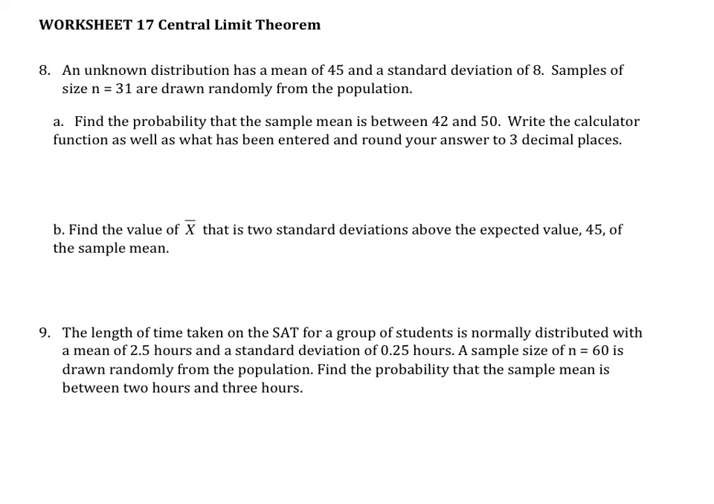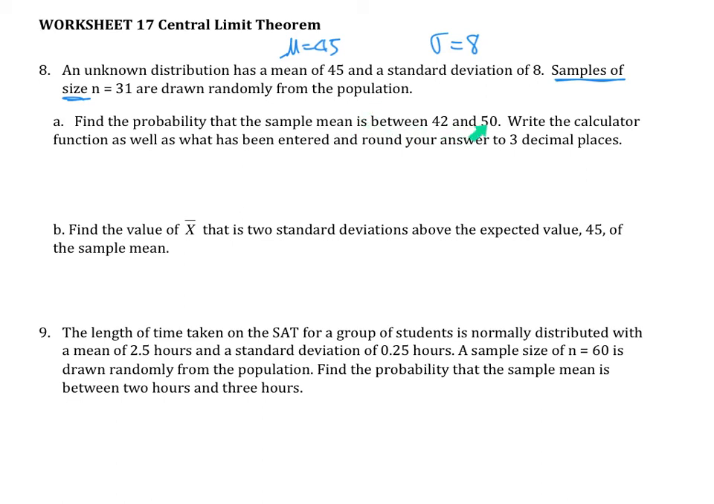All right, now let's look at number 8. This is an unknown distribution that has a mean of 45, so mu is 45, and a standard deviation of 8, so sigma is equal to 8. Samples of size n equal to 31 are drawn randomly from the population. They're trying to take samples, so already I'm thinking this has got to be some sort of central limit theorem question. Part A, find the probability that the sample mean is between 42 and 50.